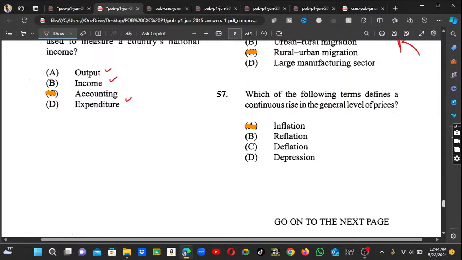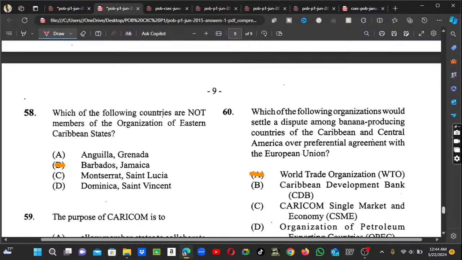Alright, number 58. Which of the following countries are not members of the OECS? Remember, guys, we were talking about the OECS. Remember, we told you that Barbados and Jamaica are not, and they may ask you which one is. So you know that Barbados and Jamaica are not. Remember, guys, these questions are all repeated questions. Are you guys seeing? Let me know in the comment section, guys. These questions are repeated questions.